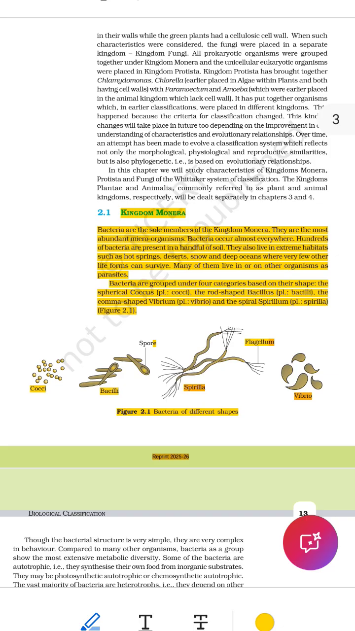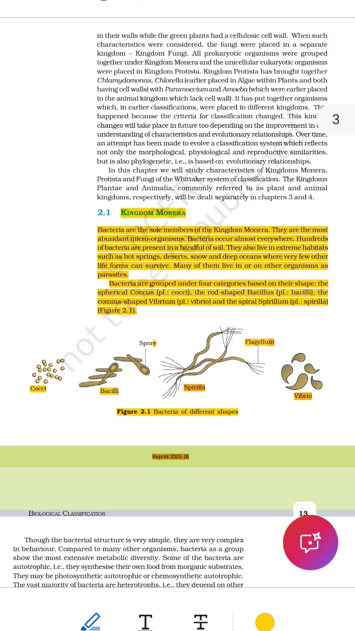Line 5. Hundreds of bacteria are present in a handful of soil. Word by word. Hundreds of bacteria. A very large number of bacteria. Even just one handful has many. Are present. They exist or are inside. In a handful of soil, just a small amount of dirt from the ground. So, even if you take a small handful of soil, there are hundreds and hundreds of bacteria living in it. That shows how common they are.